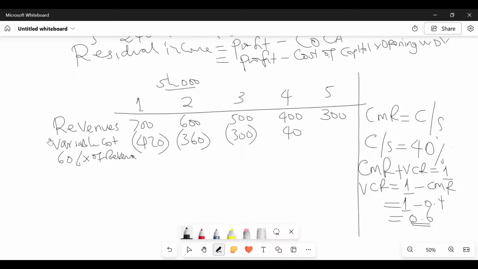40. 0.6 times 300, 180. So you come and do your abracadabra. The abracadabra is to subtract. And when you subtract, the figure we shall be getting,